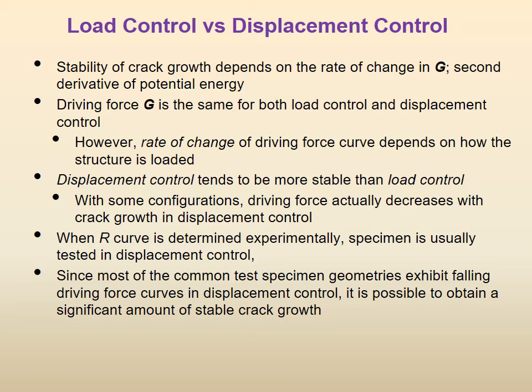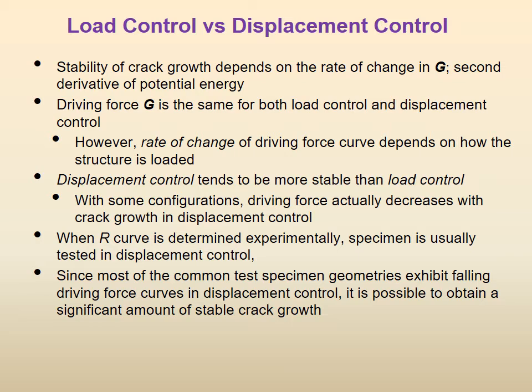So you can set the same universal testing machine on which you are doing the tensile test or the compression test and so on in a load control mode, so many kilonewtons per second, for example, or a displacement control mode, so many millimeters per minute and so on. I am not saying millimeters per second, because then within 2, 3, 4, 5 seconds the whole thing will fail, because how much does it extend anyhow, right?